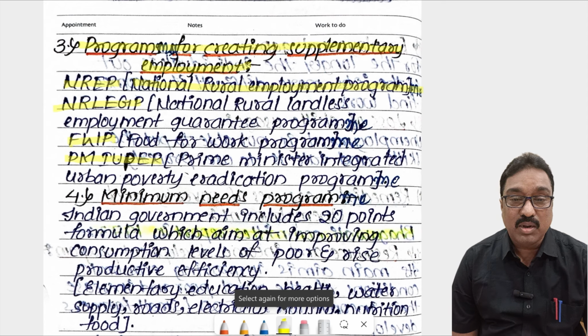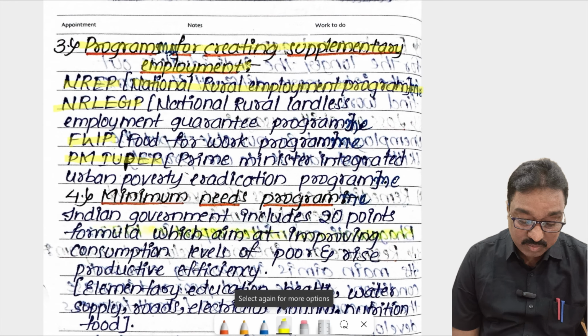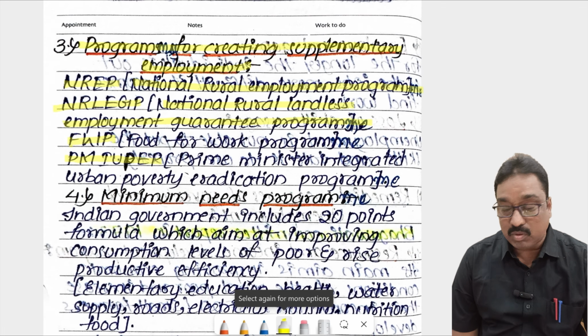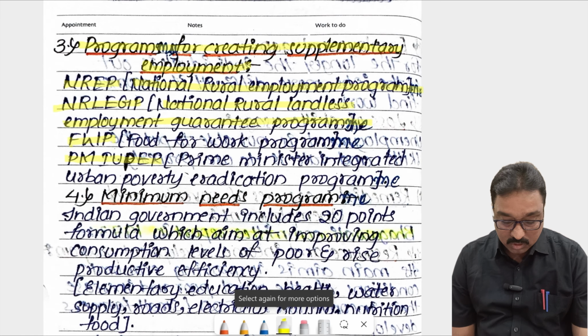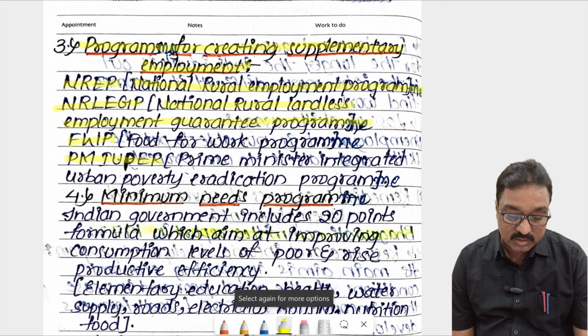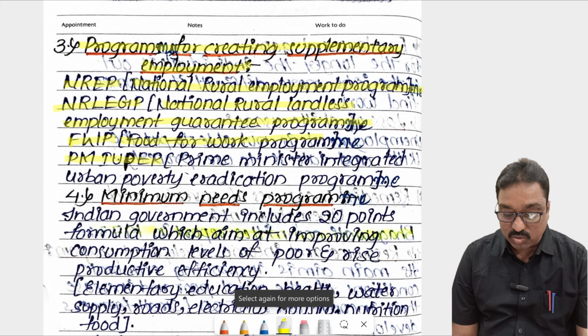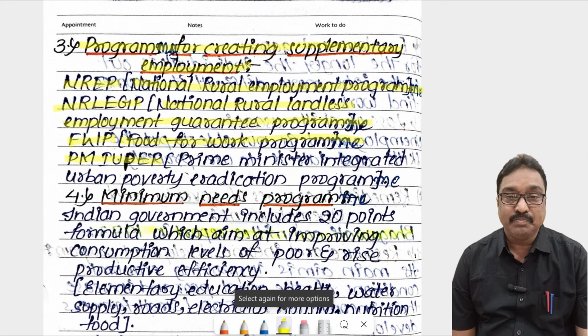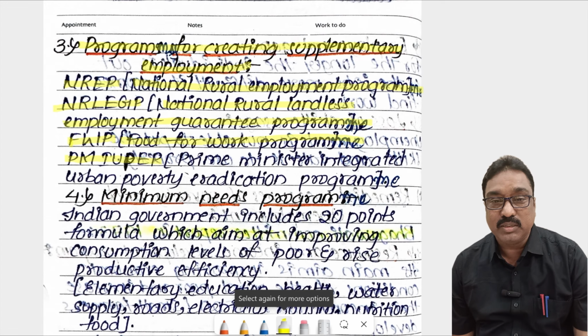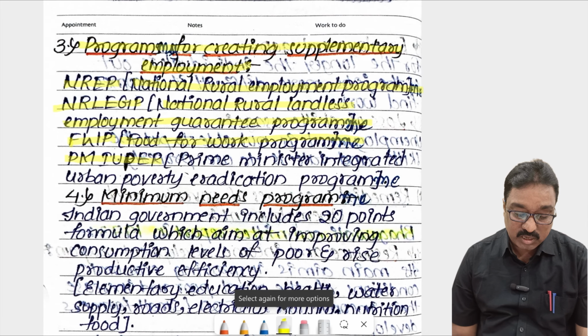RLEGP is nothing but Rural Landless Employment Guarantee Program. FWP is nothing but Food for Work Program. This is also one of the popular programs, especially in the Telugu states. It is called Food for Work Program, Paniki Ahara Pathakam, which is also important to control poverty and unemployment.